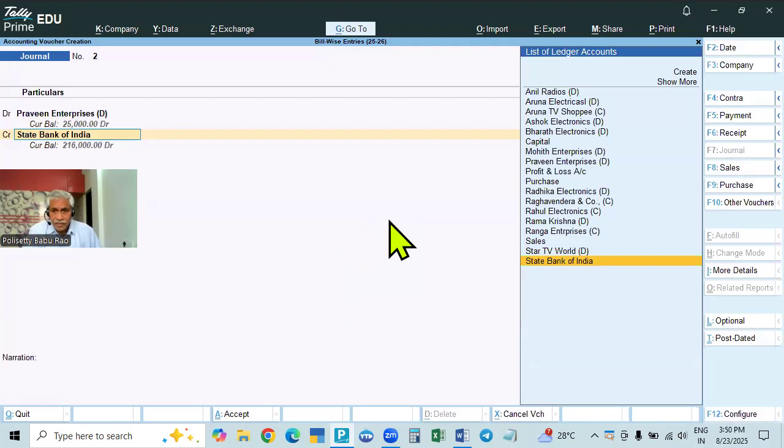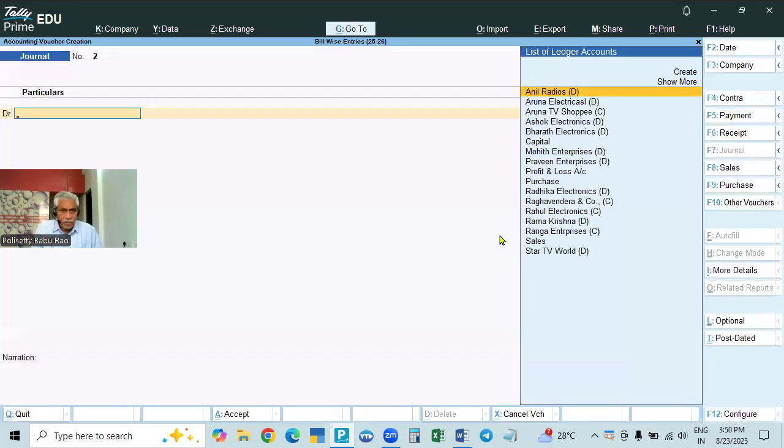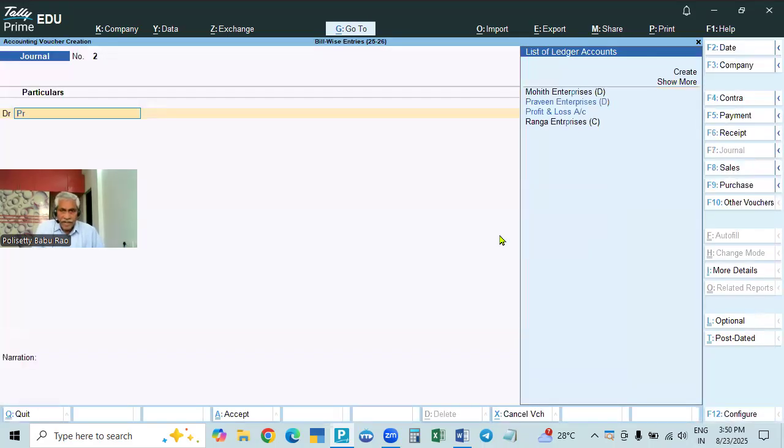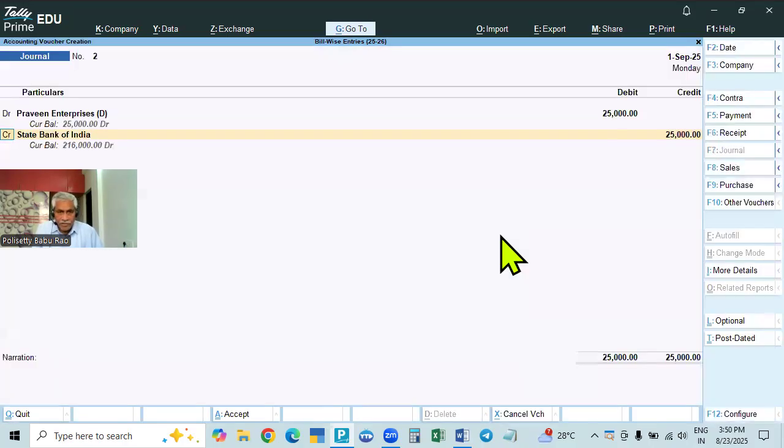One thing I will tell you here: the bank account generally will not be shown here. So we'll close it, and now we enter. Journal, Praveen Enterprises, 25,000 rupees, on account 25,000.